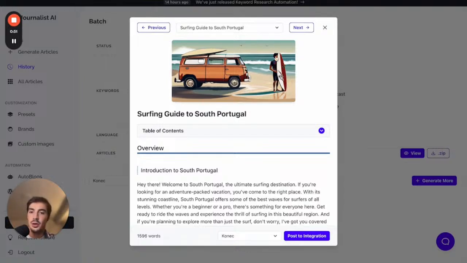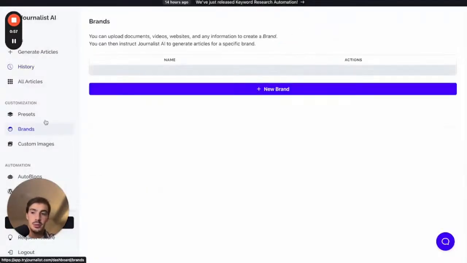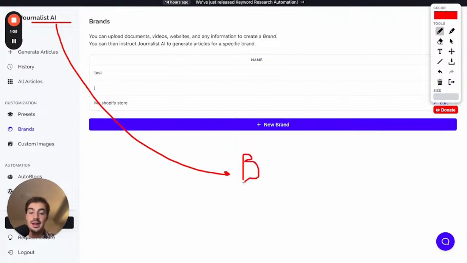First is that the content that's on here is not just randomly produced, right? Because with a tool like Journalist, if you go here to brands, what this does, before I show you how it works, is you're connecting Journalist AI with your brand, right? And your brand should have, or most of them have, assets associated with it. And an asset can be a social media platform, right? It can be your YouTube, can be your Twitter, can be your Facebook, can be your Instagram, right? Pinterest for images. All these are social assets, right?